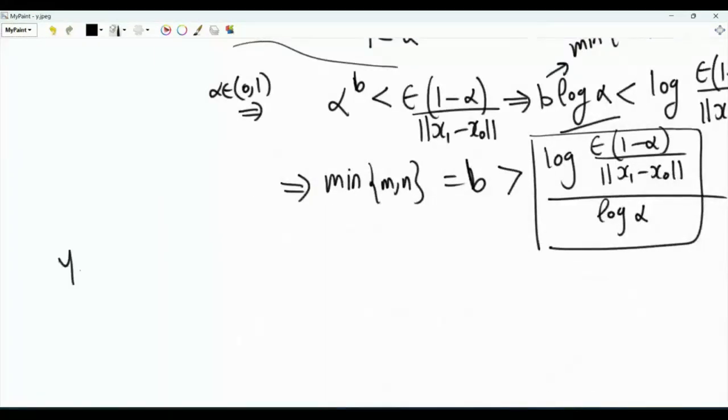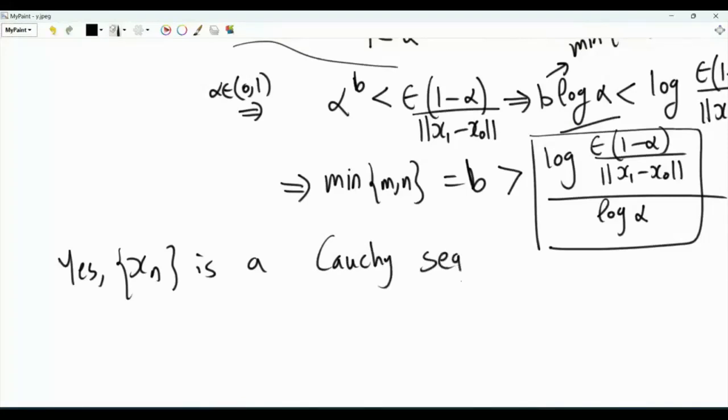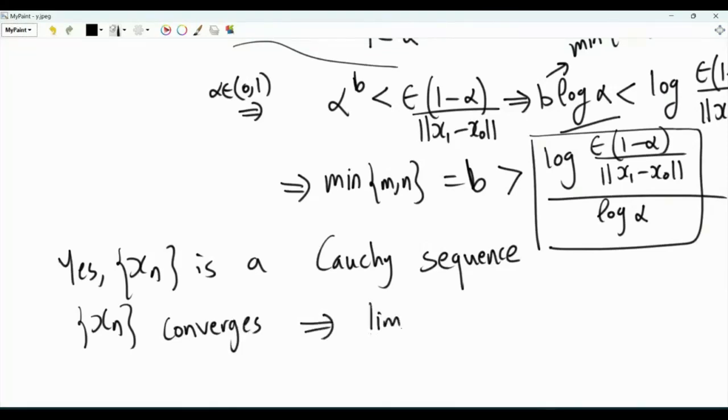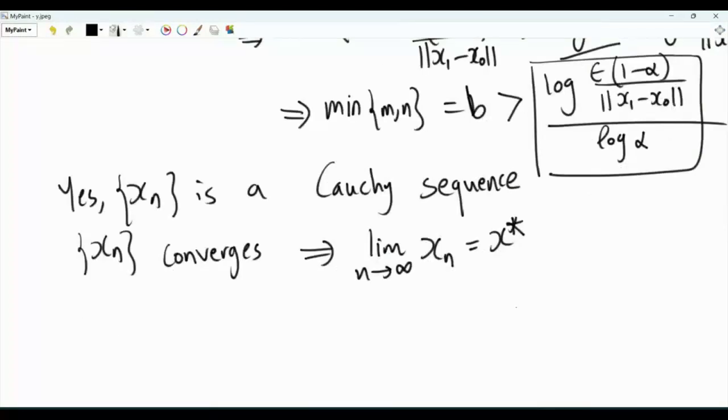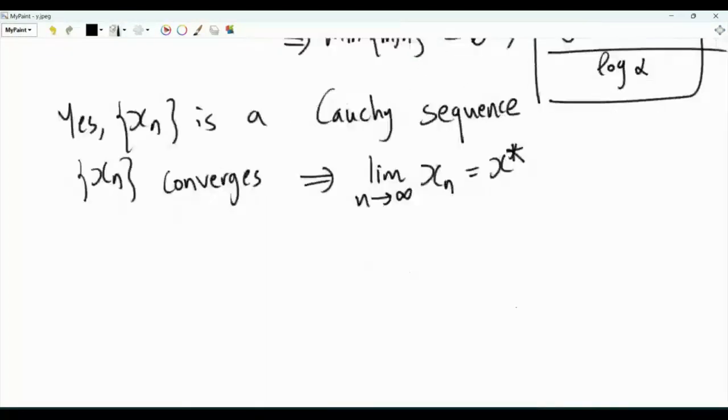So the conclusion is that, yes, x_n is a Cauchy sequence, and hence it converges. So the sequence x_n converges, and the limit as n tends to infinity of x_n, let's say, is equal to x star. Now we want to show that x star is a fixed point of the contraction mapping T.